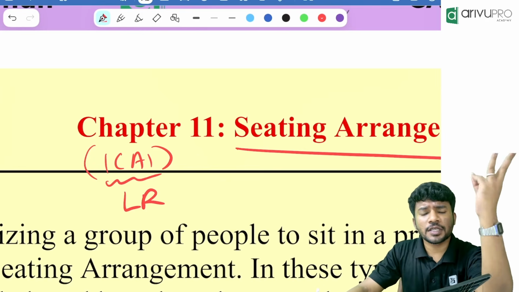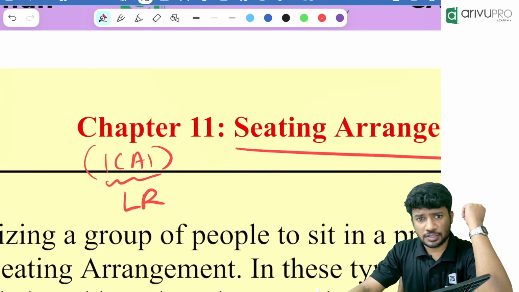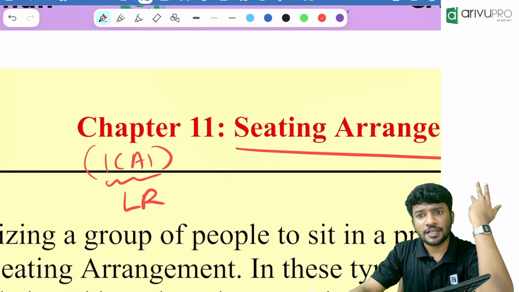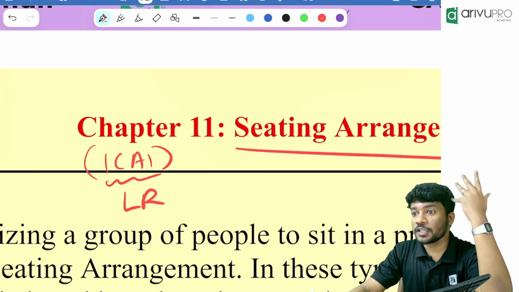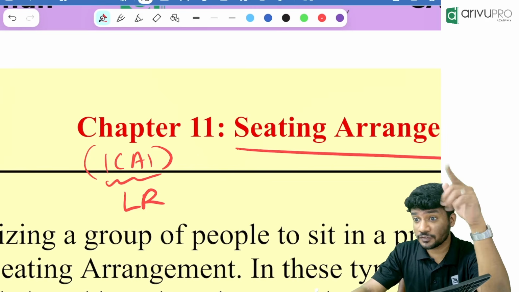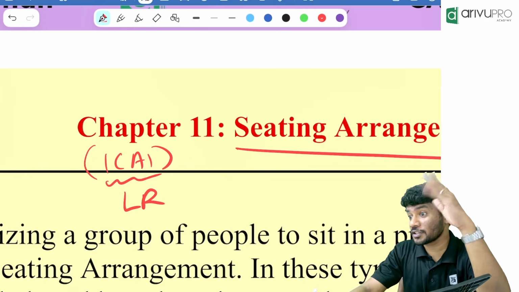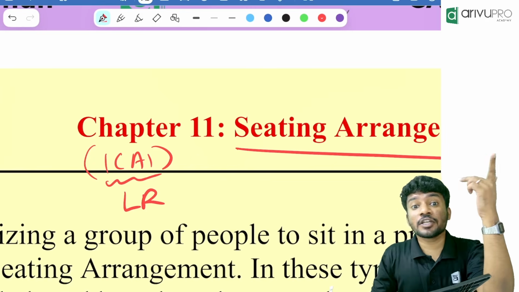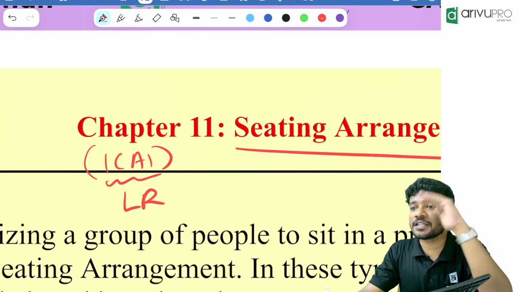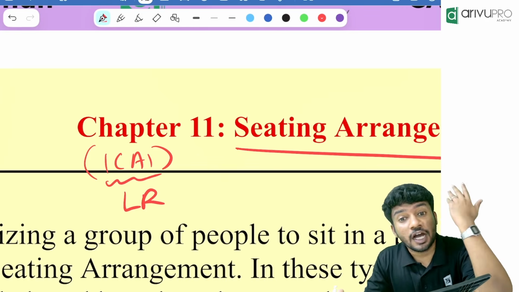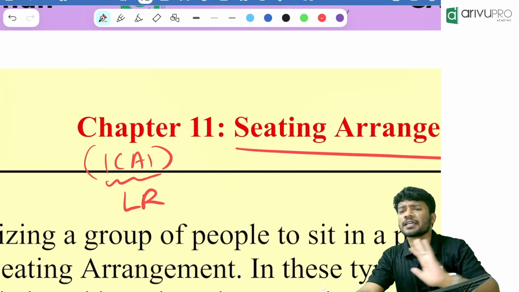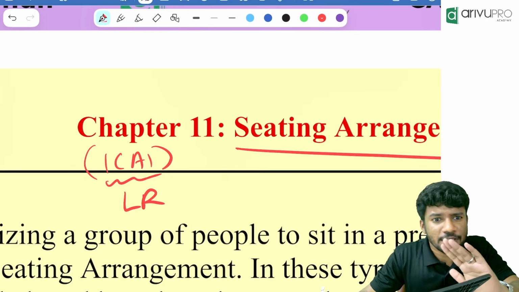Now if you ask me, we studied direction test. What is the real life aspect of it? We have all the other means to do that thing, right? Will everyone think, if I turn right, turn left, you will be looking towards which direction? Some direction. Logically, whether you are able to think that is the question. So similarly in seating arrangement, the logical thinking is the question. Other than that, nothing is there, and it's very easy to study this chapter. Just 3 types of questions are there. Can we start, people? Yes.